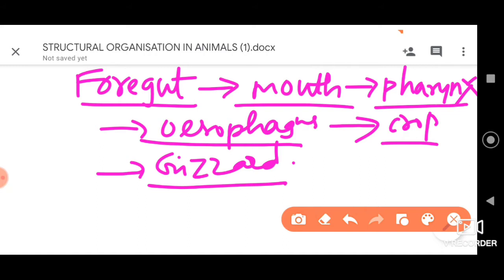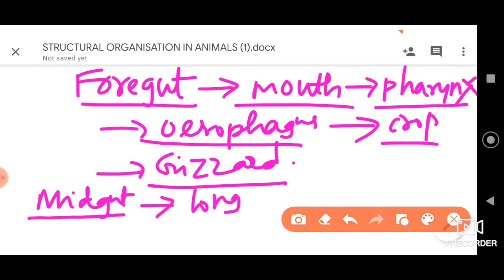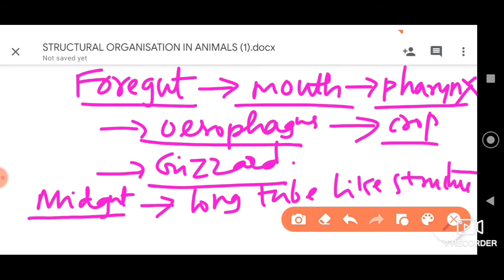Then dear students, next we have midgut. The midgut is a long tube-like structure. Till gizzard we have completed.